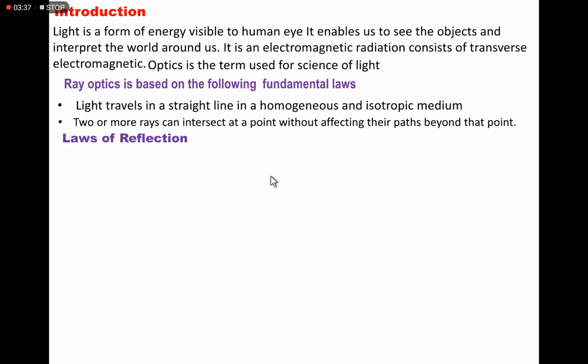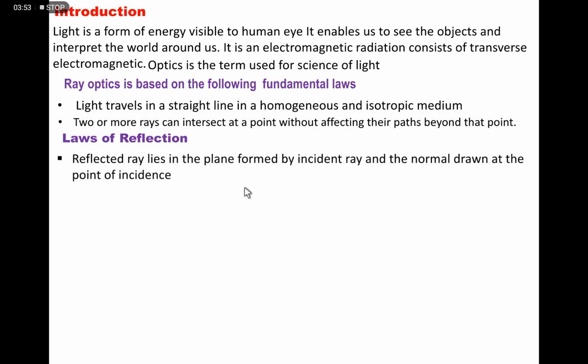Then we are already familiar with the laws of refraction and laws of reflection. So here in the introduction part we'll try to revise these laws. Okay, laws of reflection. Now we know that when light is incident on a transparent material, it partly reflects and partly refracts.